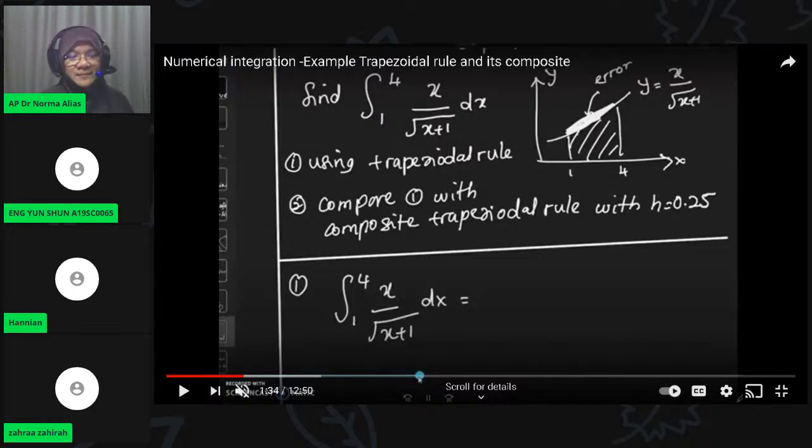The trapezoidal rule is the integral between a and b of fx dx equal to h divided by 2 times fa plus fb. For the composite trapezoidal rule, we decompose or partition the region into a number of subdomains.